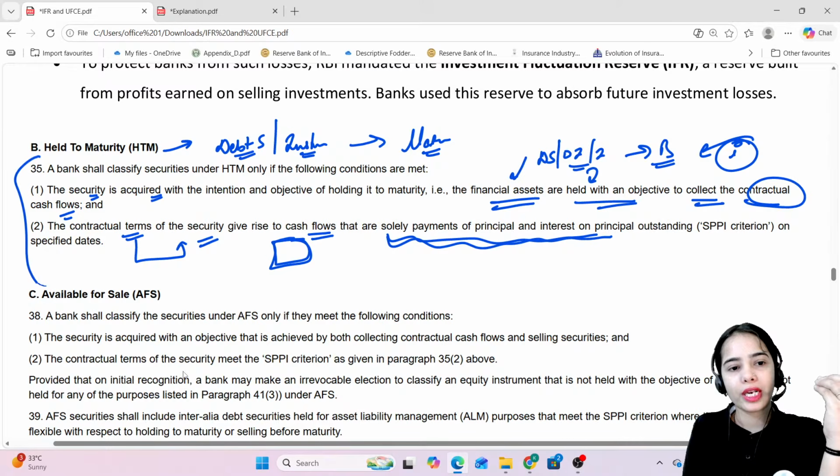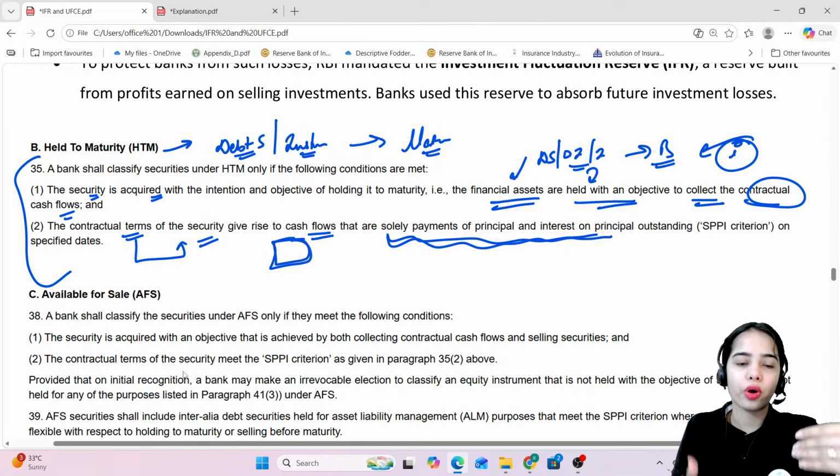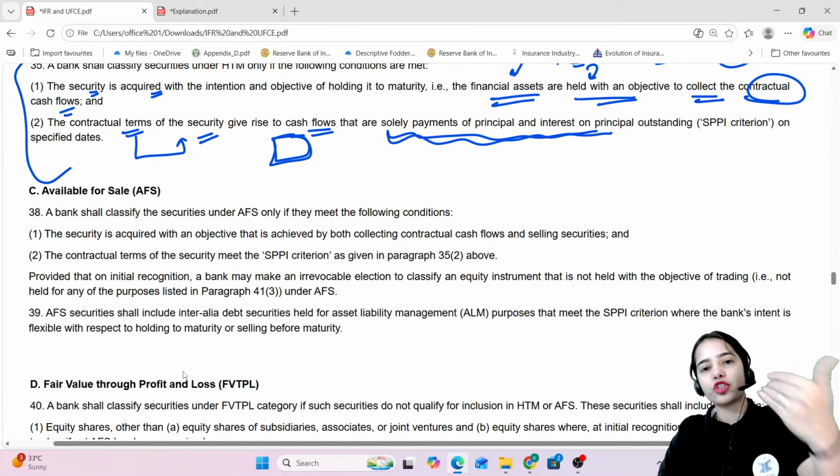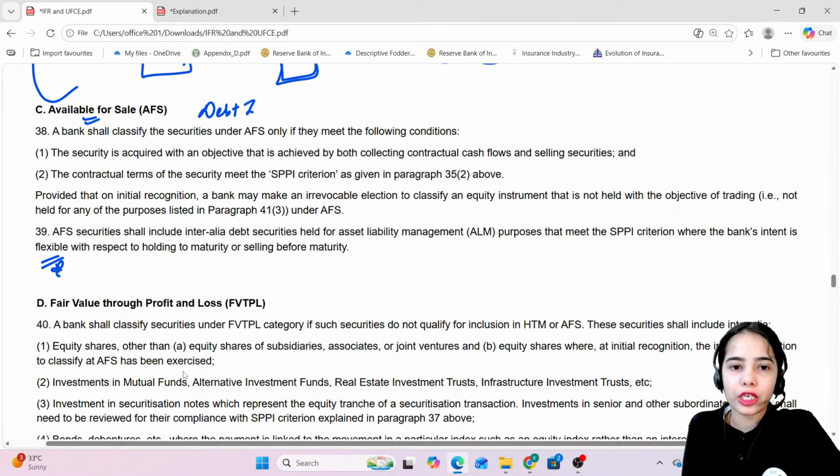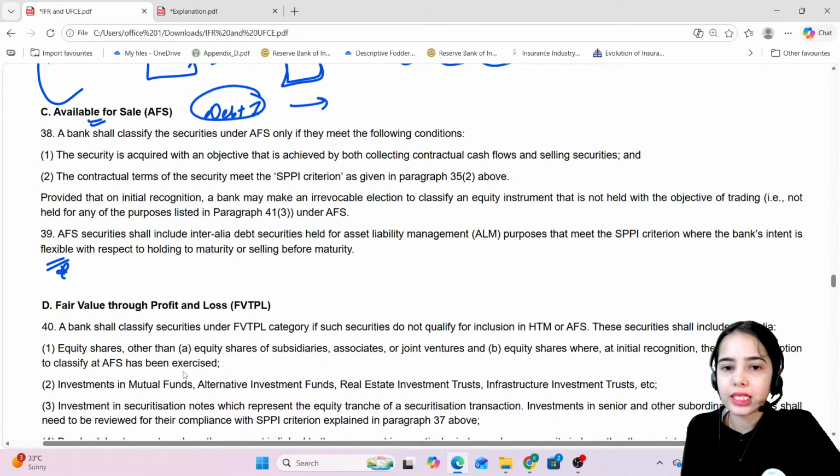This is the idea. So held till maturity consists of the debt securities that have to be held till maturity by the bank. Okay. Available for sale, here the flexibility is there. Under this available for sale, the debt instruments are included. Now the bank can hold this for collecting the contractual cash flow, or in the case of immediate liquidity requirement, the bank can also sell such securities.